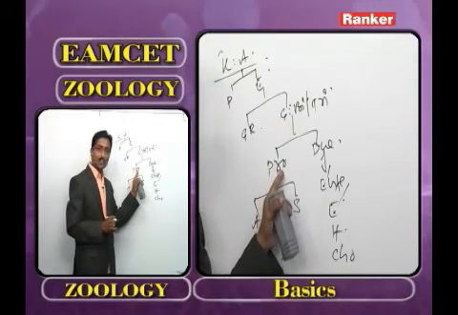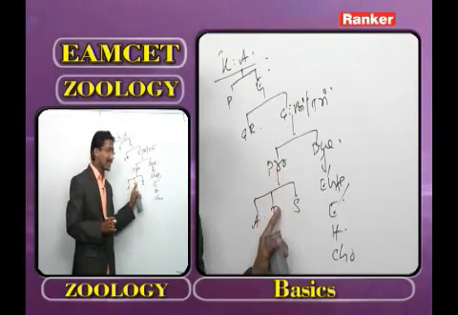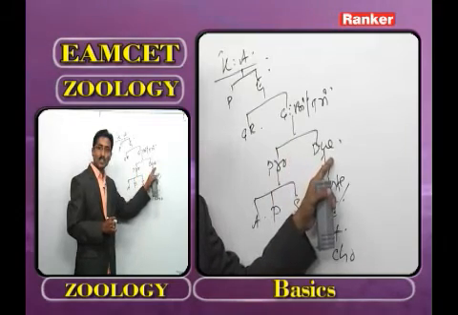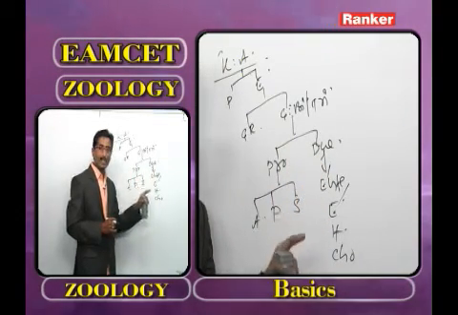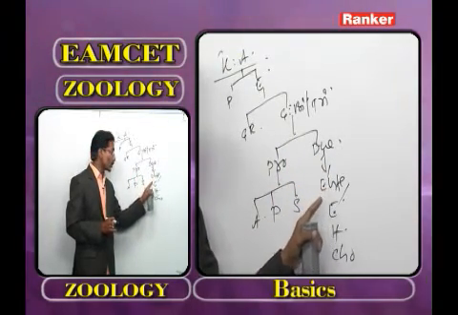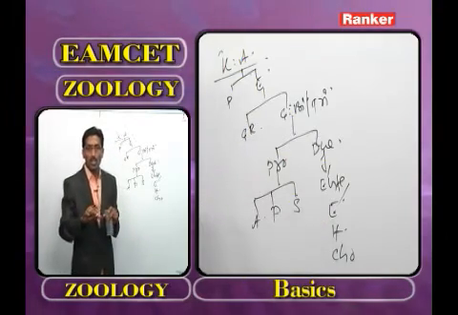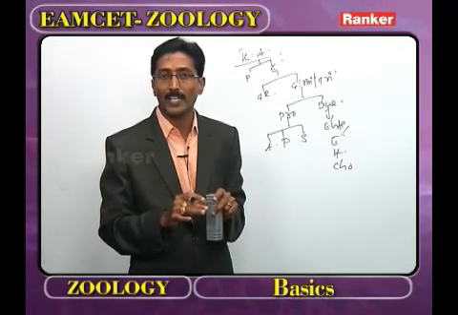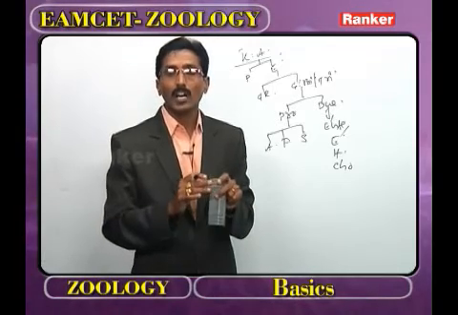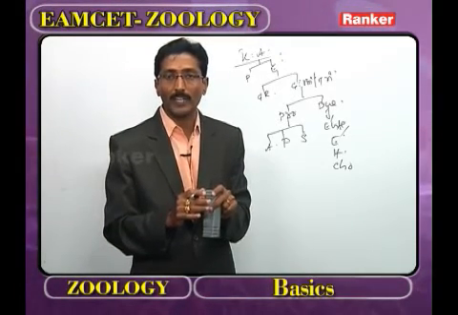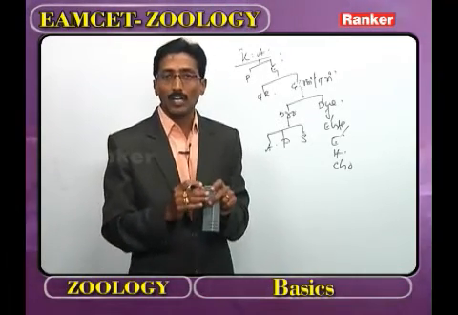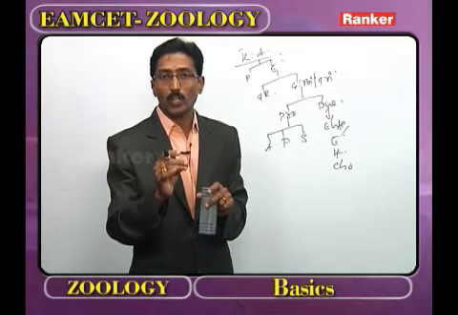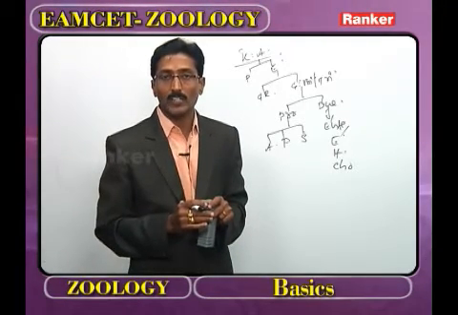And what is the first phylum under the protostomia? Platyhelminthes. What is the first phylum under deuterostomata? Echinodermata. What is the first phylum under enterocoelomata? Echinodermata. As we observe in all aspects in the kingdom Animalia, what is the biggest phylum? Arthropoda. What is the second biggest phylum? The mollusca.